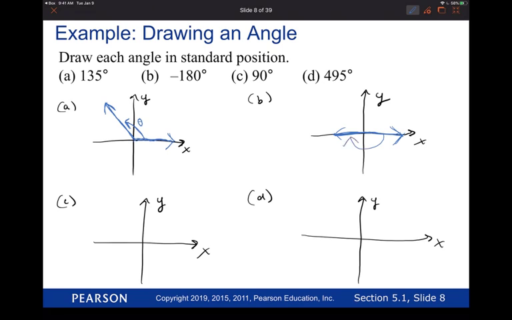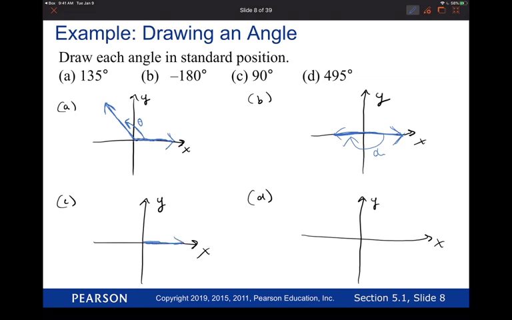Any questions on what he's doing here? So it's just negative, it goes the opposite. It goes clockwise. All right. Go ahead and do the other two. See, that's easy. Just a normal right angle. That's a regular right angle.